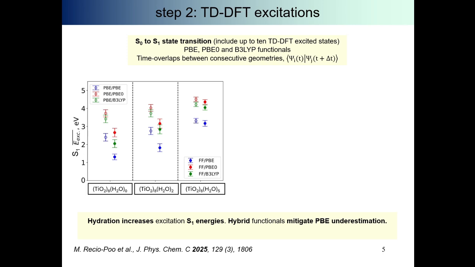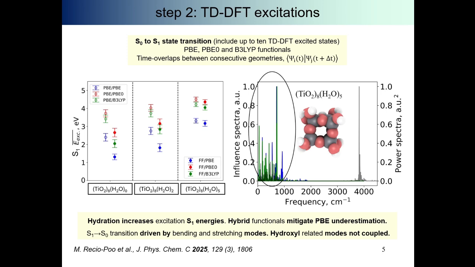We use PBE, PBE0 and B3LYP as functionals, and we get also in this case the time overlaps between consecutive geometries. So, as we can see here in this plot, hydration increases the excitation energies, and also we see how hybrid functionals mitigate the classical PBE or GGA underestimation of the excitation energies. Besides, we compute also in this case the influence spectra, that is the Fourier transform of the correlation function of the energy gap fluctuation, and we see how, importantly, the transition between S0 and S1 is driven by bending and stretching Ti-O modes.